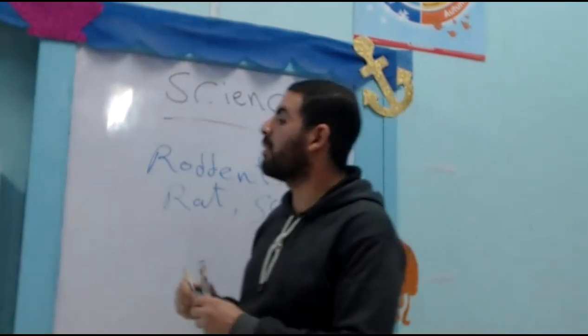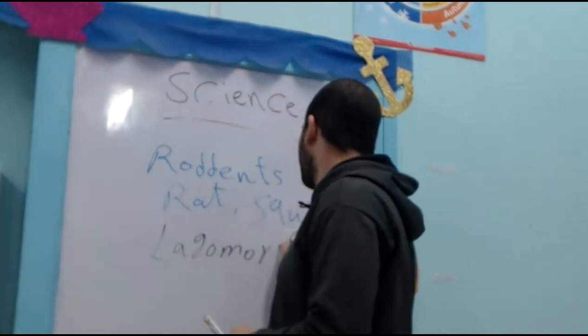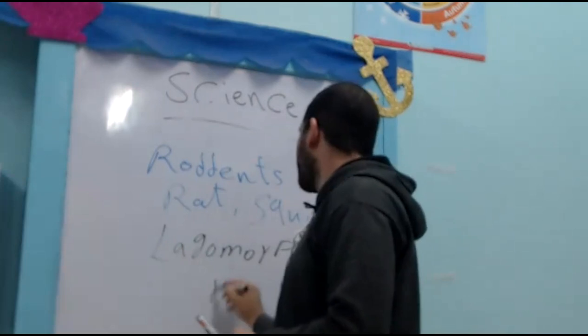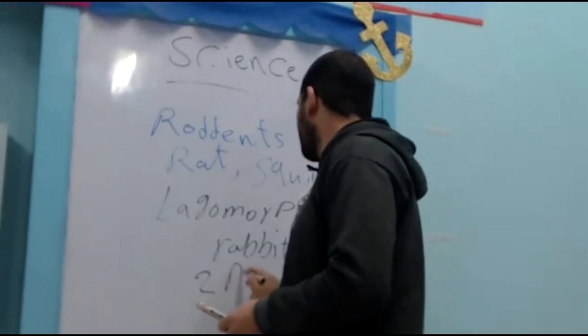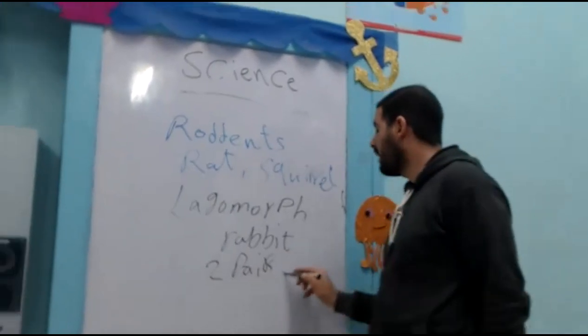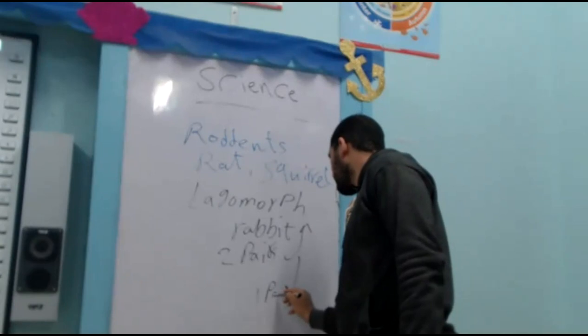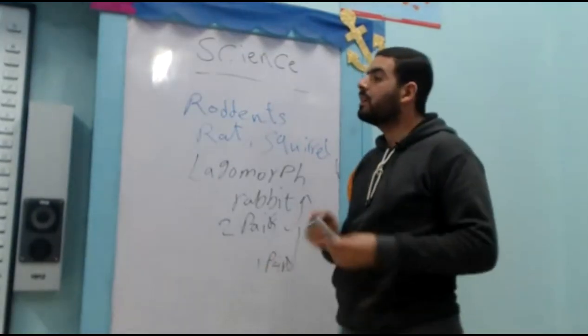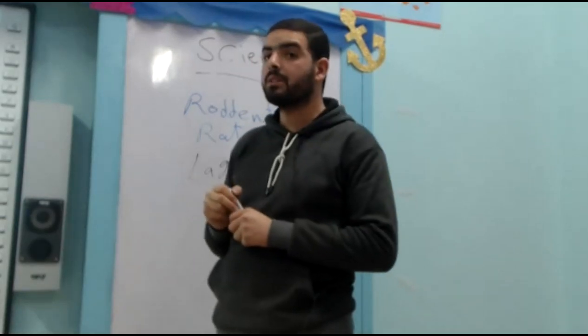Okay, while lagomorphs, like rabbit, have two pairs of teeth in the upper jaw and one pair only in the lower jaw. So rodents have only one pair of teeth in each jaw.